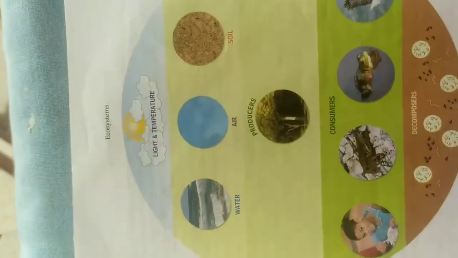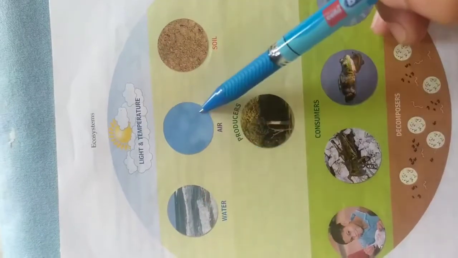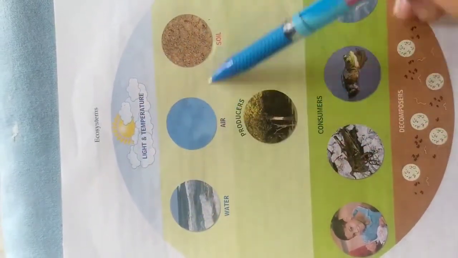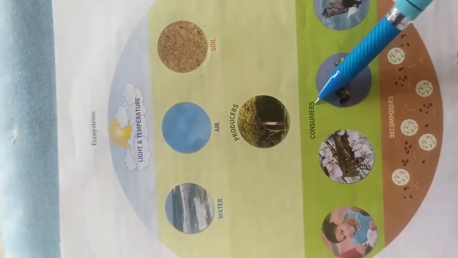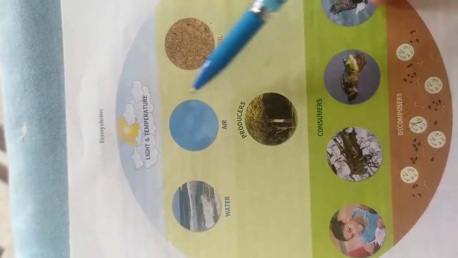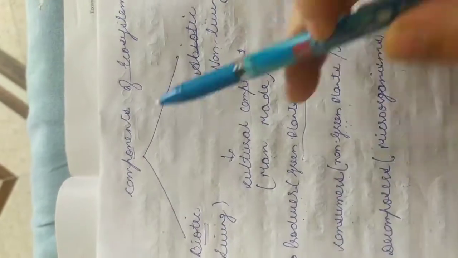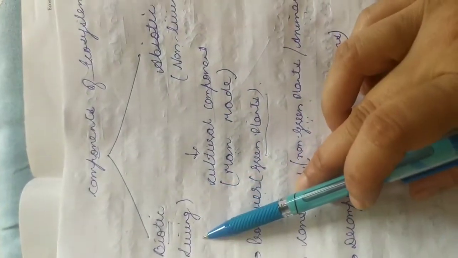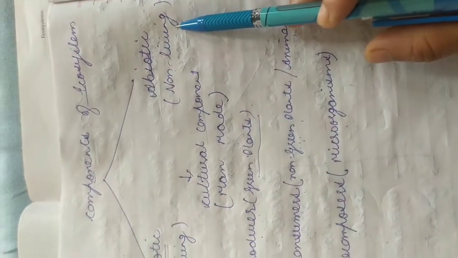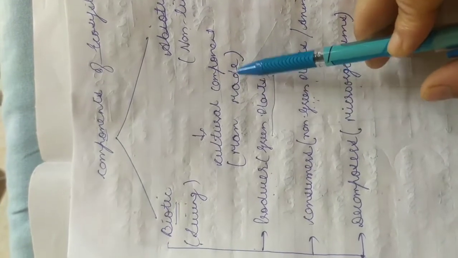Here you see in the diagram, the ecosystem consists of light and temperature, water, air and soil. These are the abiotic components, and producers, consumers and decomposers are the biotic components. Together they make the ecosystem. We will just go through it again. The components of the ecosystem are biotic and abiotic. Biotic consists of living and abiotic consists of non-living. The third component is the cultural component, which is made by man.